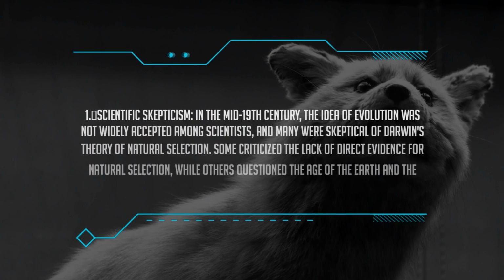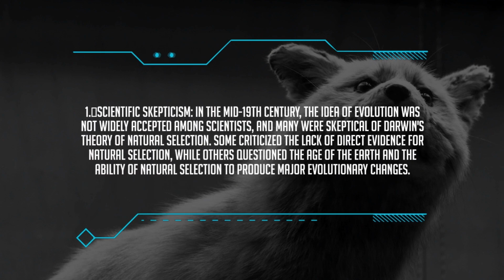1. Scientific skepticism. In the mid-19th century, the idea of evolution was not widely accepted among scientists, and many were skeptical of Darwin's theory of natural selection. Some criticized the lack of direct evidence for natural selection, while others questioned the age of the Earth and the ability of natural selection to produce major evolutionary changes.